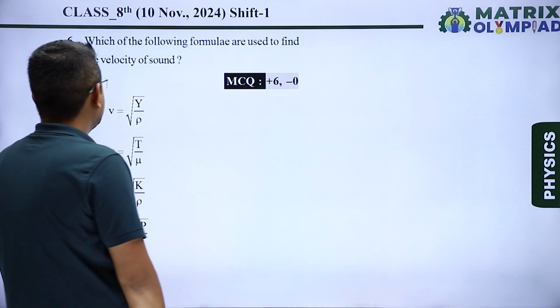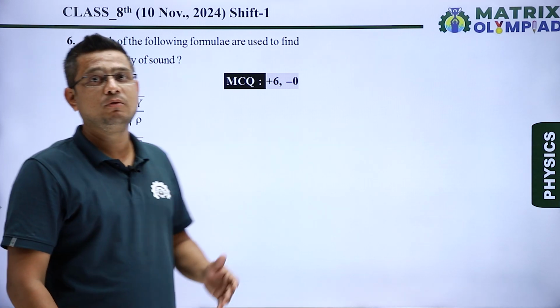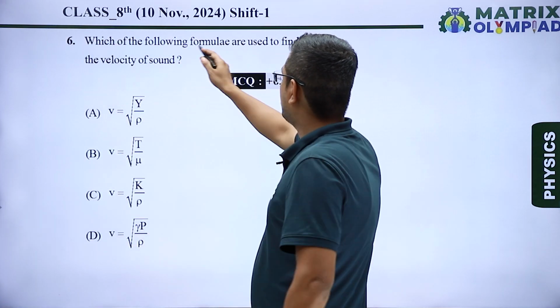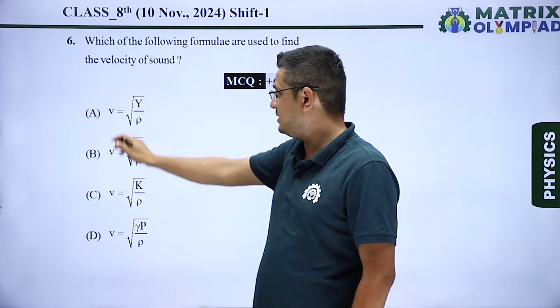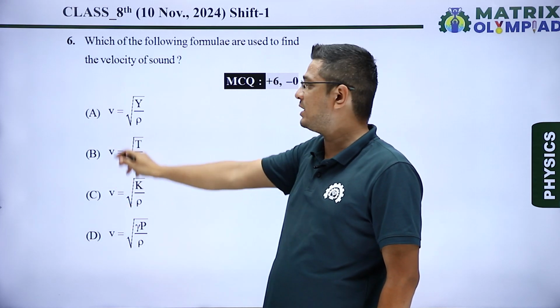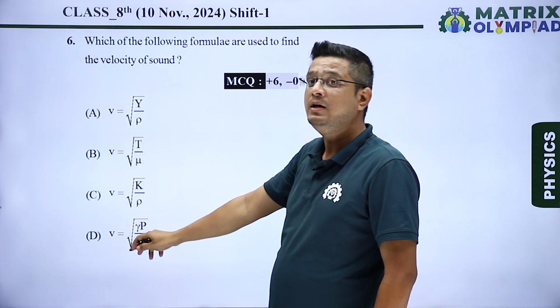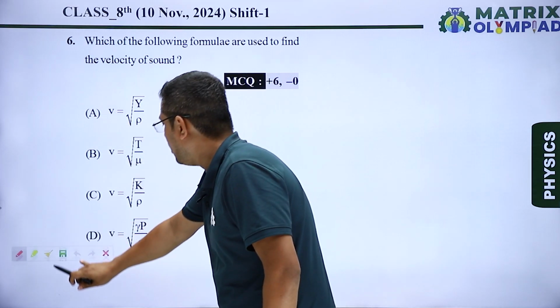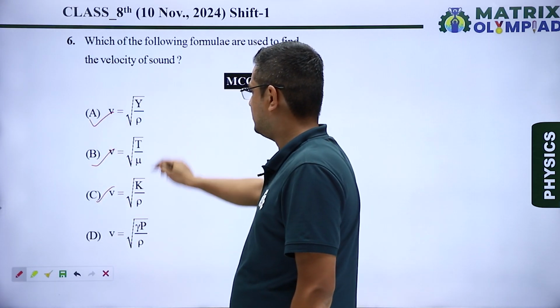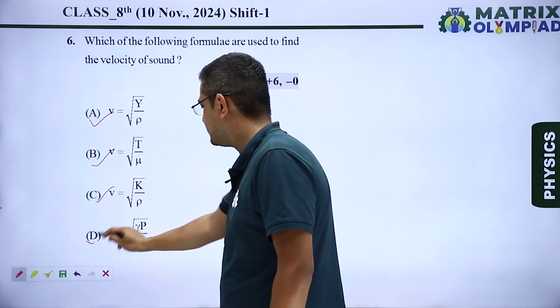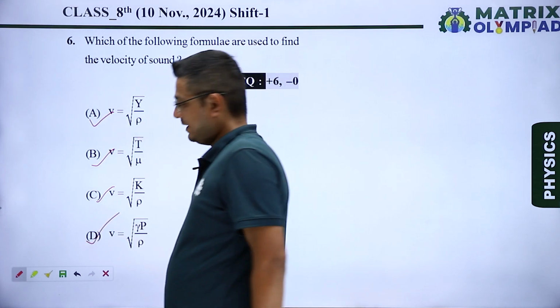Now question number 6 and 7 may have more than one correct answer. Which of the following formulas are used to find the velocity of sound? Here you can see these all formulas are used to calculate the velocity or speed of sound in different mediums. So all four options are our correct answer. These are for liquids and this is for gases. So all four are correct.